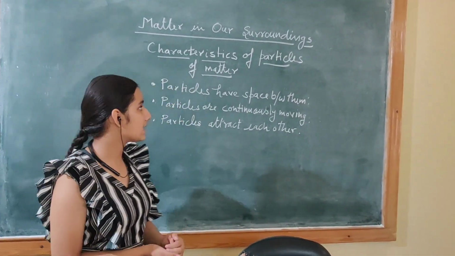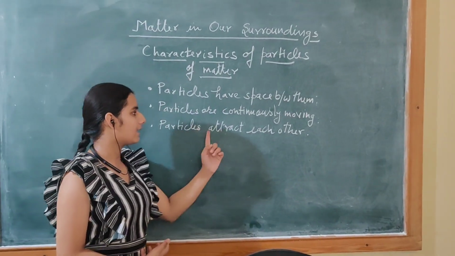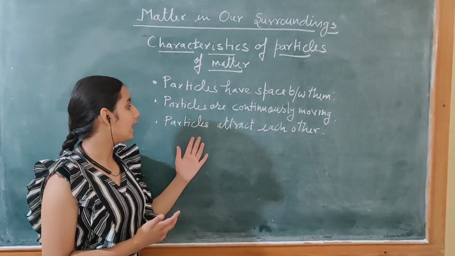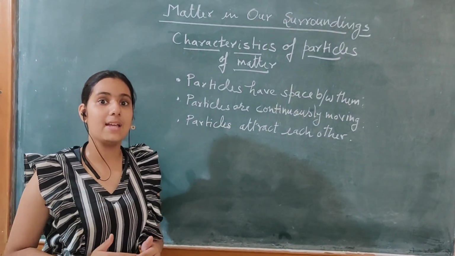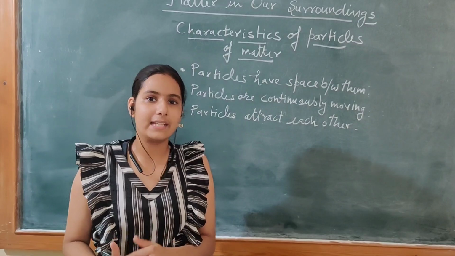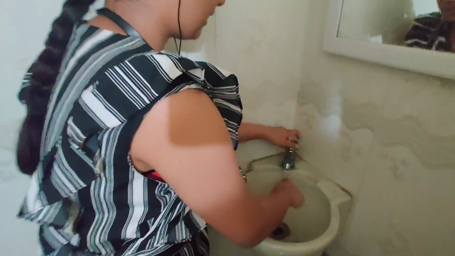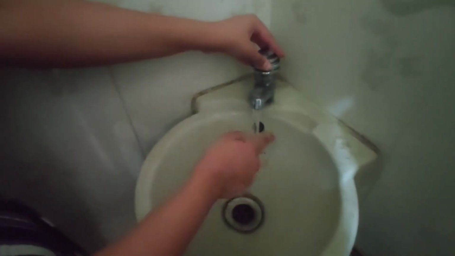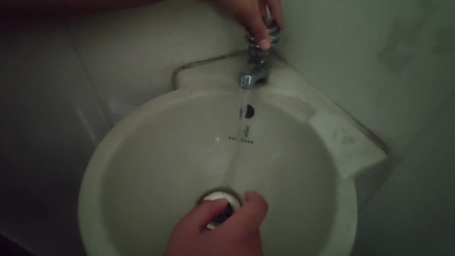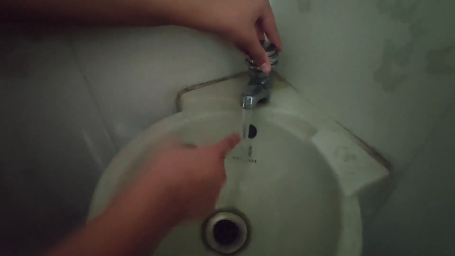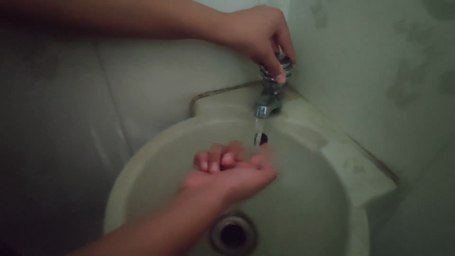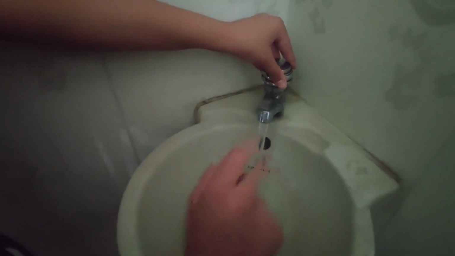The next characteristic of particles of matter is that particles attract each other. We will understand this characteristic also by an activity. Now in this activity, I am trying to cut the flowing water. But it is not cutting. Why? Because when I remove my finger from there, the particles of the upper water and the lower water attract each other and it flows continuously. Because the water particles attract each other. This shows that the particles of matter attract each other.